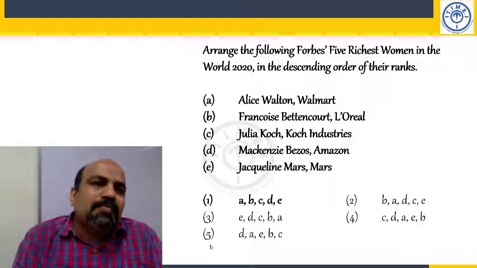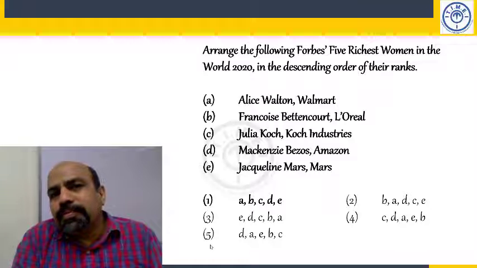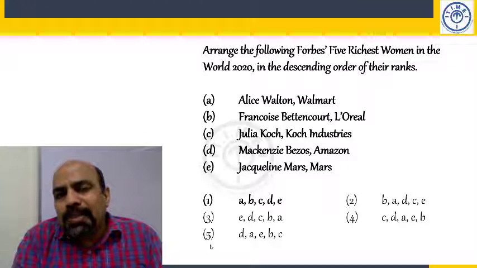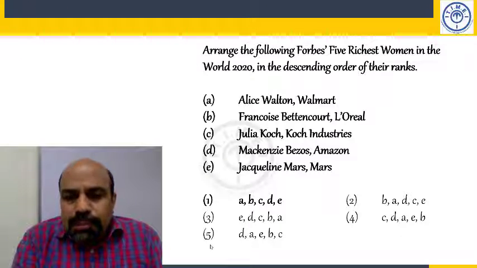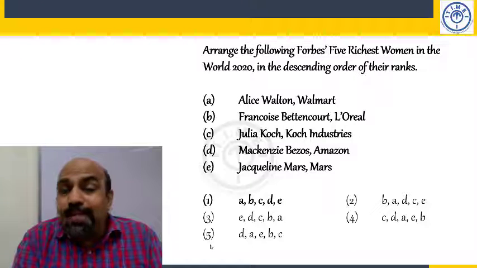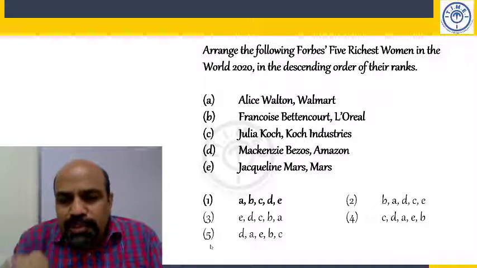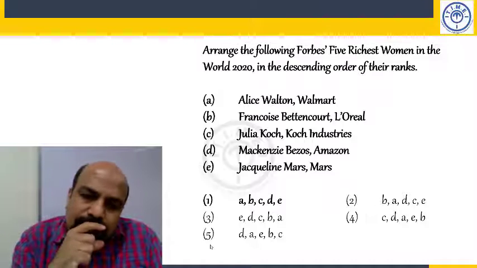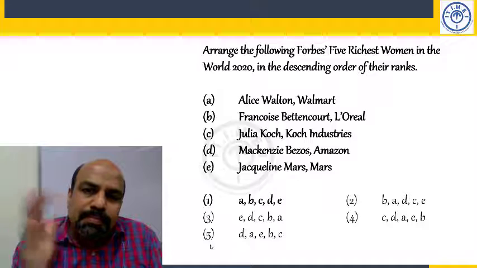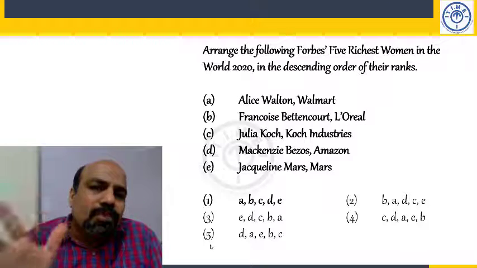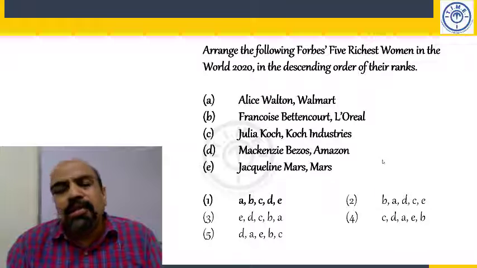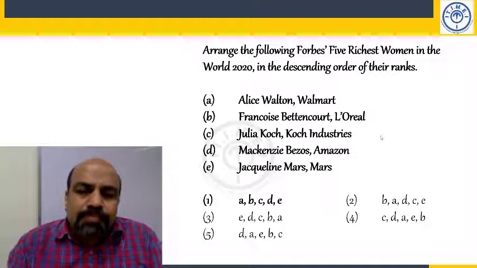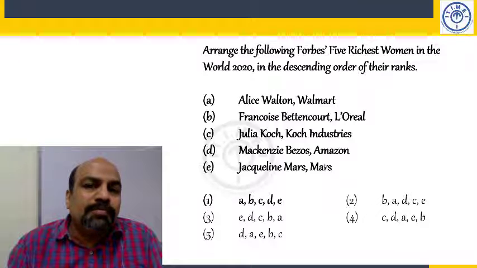Okay, that's about 3 lakh crore rupees. It's close to 3 lakh crore rupees. Jacqueline Mars, chocolates, M&M, you know, the small gems, that company Mars. This is she is heiress. All of these, their parents or husbands, you know, they have owned some company at some point. So they now take an active part in the businesses also. MacKenzie, of course, got this through divorce, basically. So this is the richest divorce in the world. You should know this.